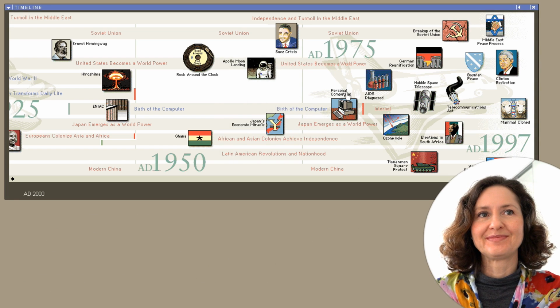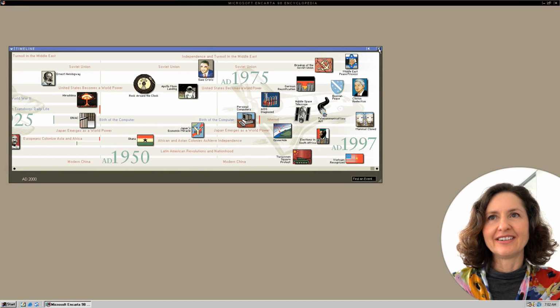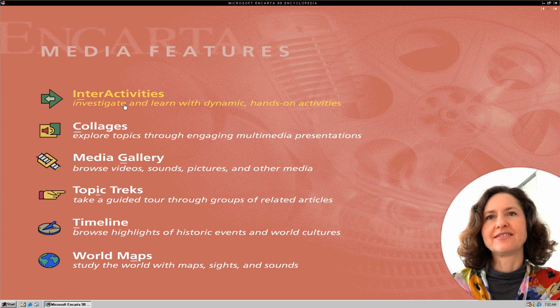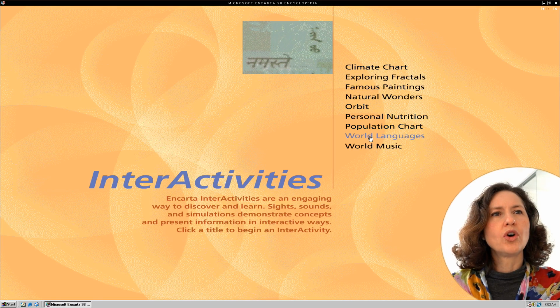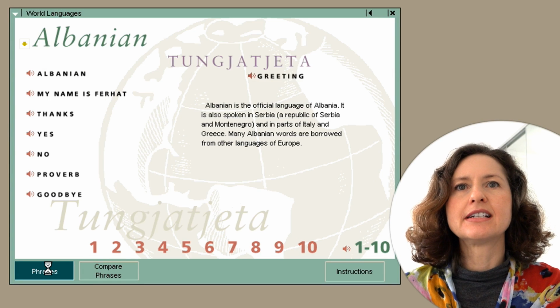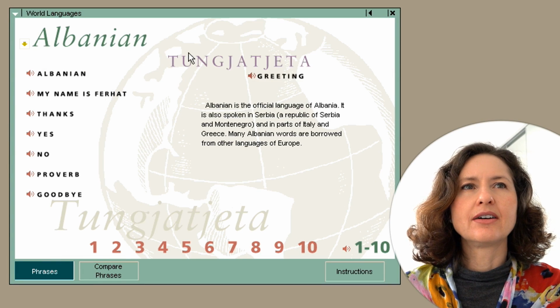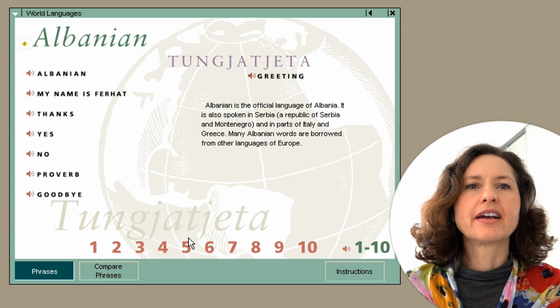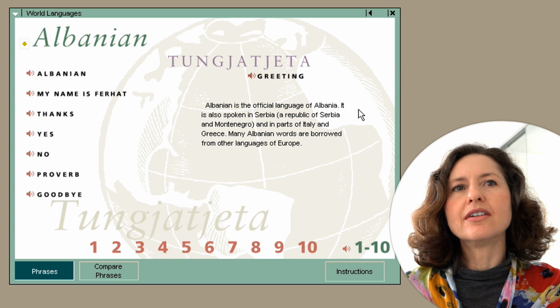Okay, so next up, in the interactivity section, find out how to speak a few phrases in Japanese, and I'll test you on your pronunciation with Google Translate. Okay, so I get out of that. Interactivities. You want to learn about world languages. Yep, and you want to find phrases, specifically Japanese. Oh, this is in Albanian. Okay, well, Japanese would probably be next. Kata is how you say four in Albanian.